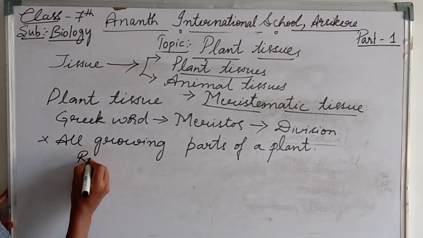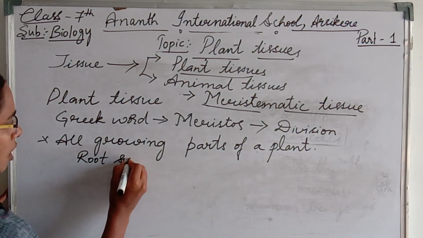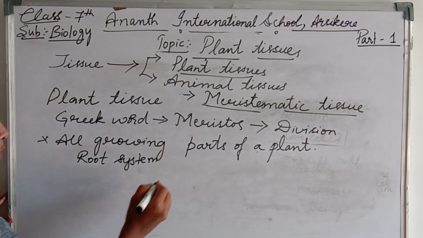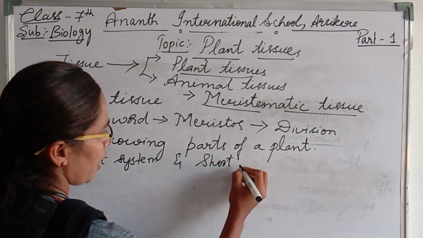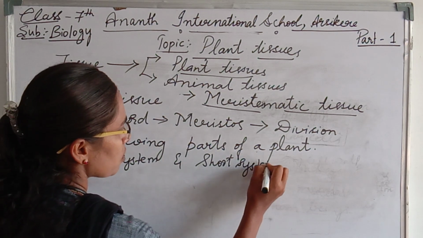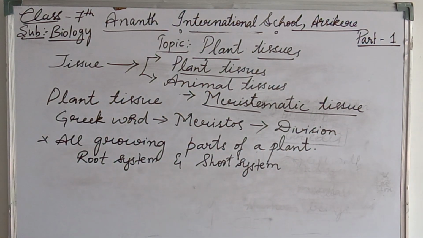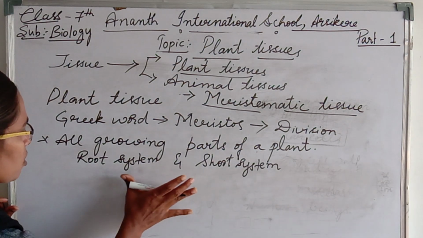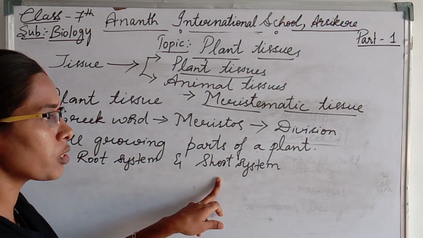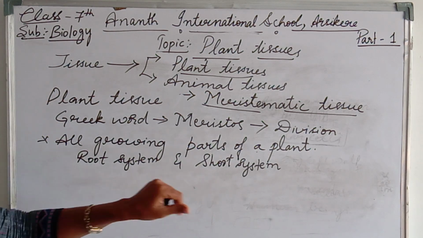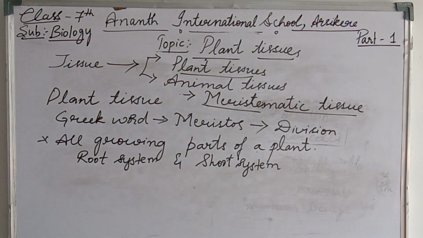In the root system the roots will be present, whereas in the shoot system stem, leaves, branches, flowers, fruits and vegetables will be present. Especially this meristematic tissue is present in the root tips and in the shoot tips.